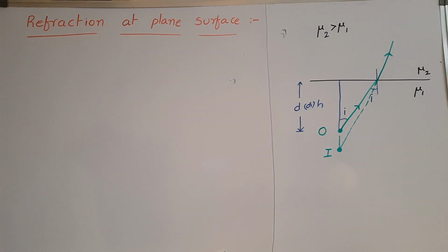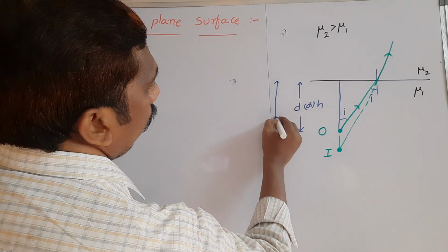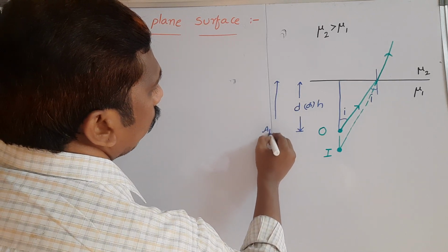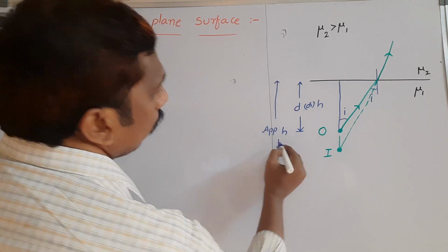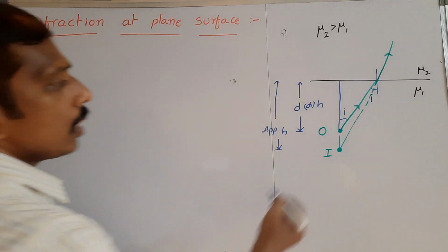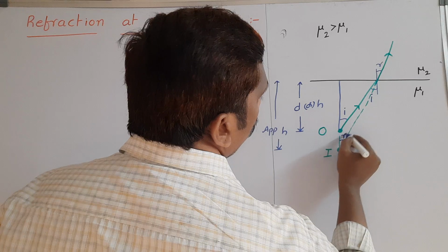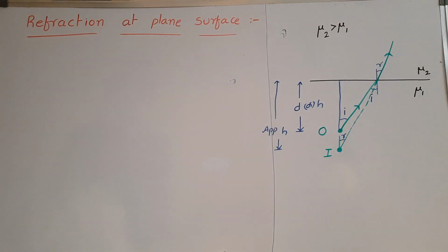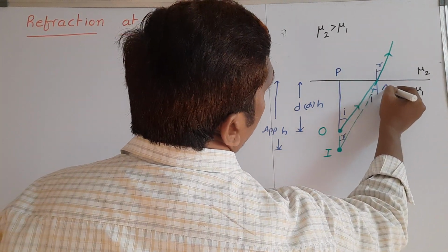This is the image distance from the free surface. This is taken as the apparent height. Apparent height or depth we can take. Now, this angle is equal to the angle of refraction. This one is also equal to R. Here, two triangles are right angle triangles. This point is taken as P and this one is taken as A.